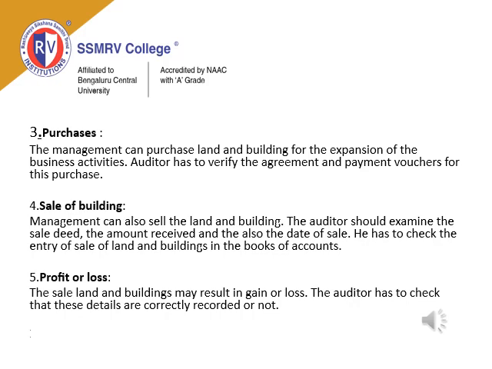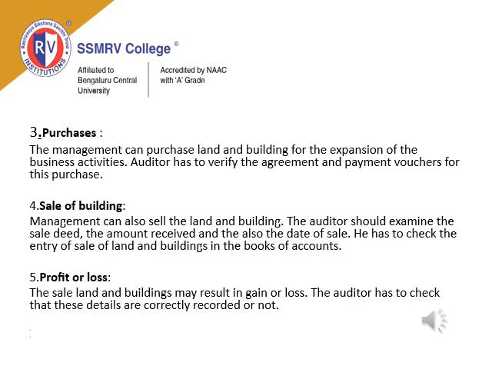So the next point is profit or loss. The sale of land and buildings may result in gain or loss. That gain or loss has to be checked by the auditor, and he has to verify whether it is recorded properly in the books of accounts or not. So any purchase, any sale, any profit or loss, all these are interrelated to one another, which the auditor has to check.